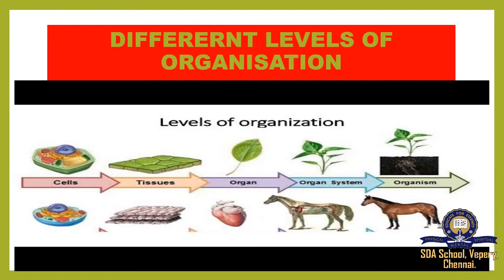Then those organs combine to make an organ system. Many organs are in our body, in the animal's body, and also in the plant. Then finally all the organ systems combine to make an organism, that is, a living being, either a plant or an animal. So for all living beings, the smallest, the basic unit is the cell.